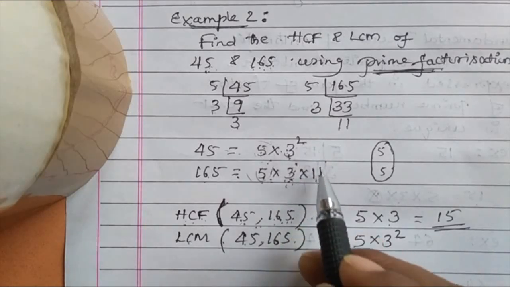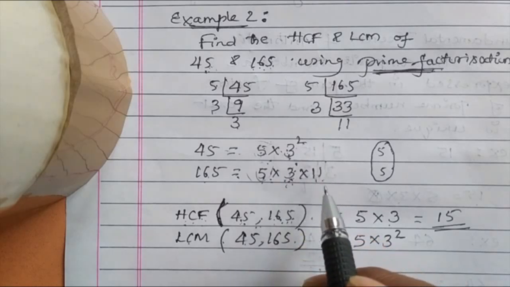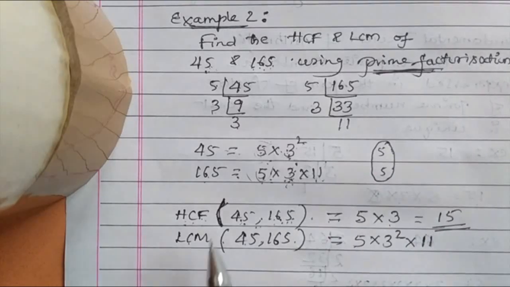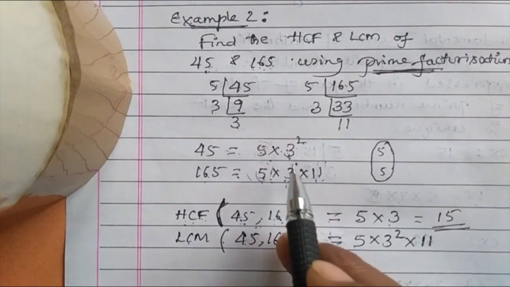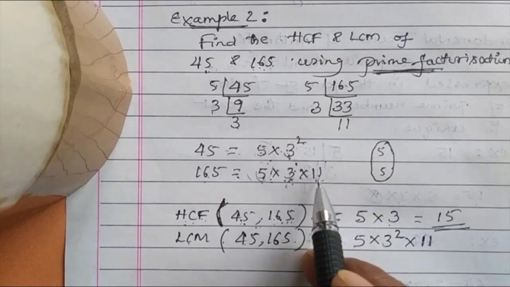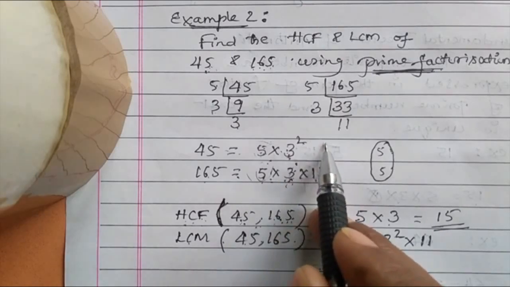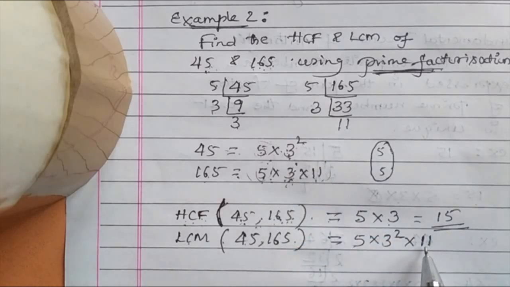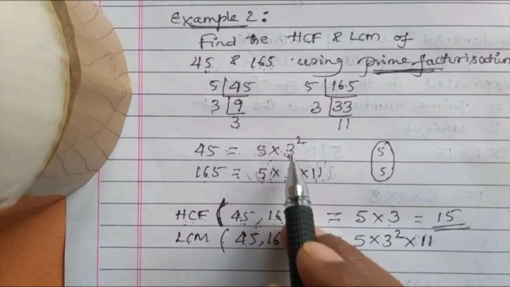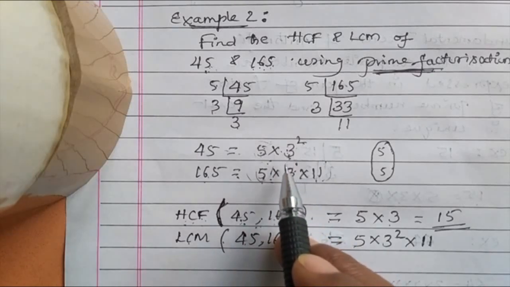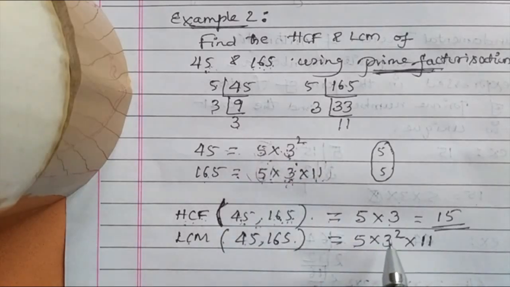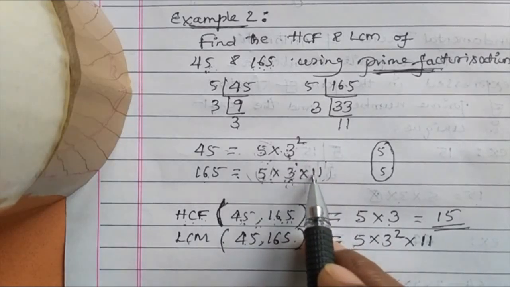One more 11 is there, so between those two 11, we can select the highest. But 11 is here only one time, so obviously itself is highest. In these two 5, the highest is 5 one time. In these two 3, the highest is 3 squared. If one more 11 squared were there, we could select 11 squared. But 11 is only one time, so that becomes the highest. So between these two factorizations, you select any prime number, but it should be the highest degree. Select all the prime numbers by taking the highest degree. Select 5, highest 5. Select 3, highest 3 squared. Select 11, highest 11.